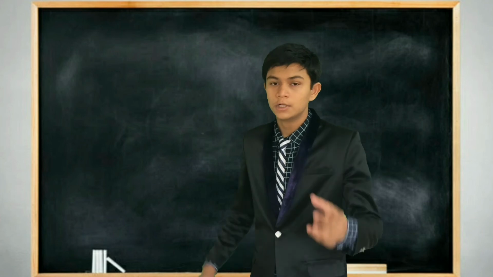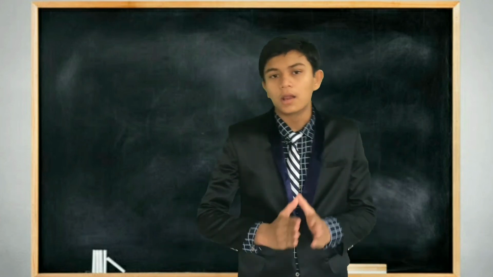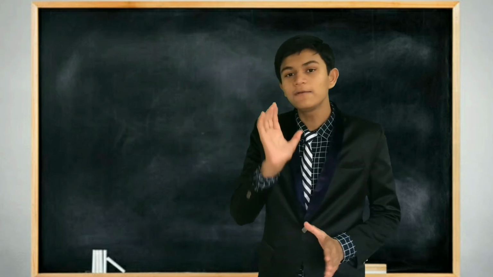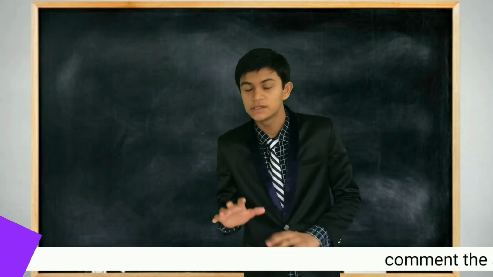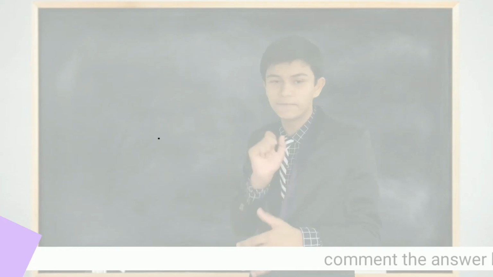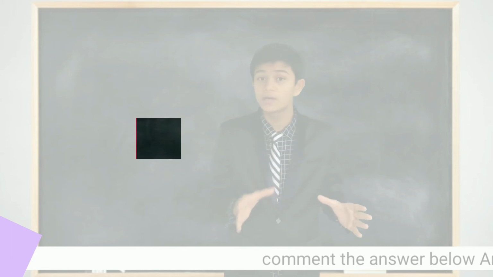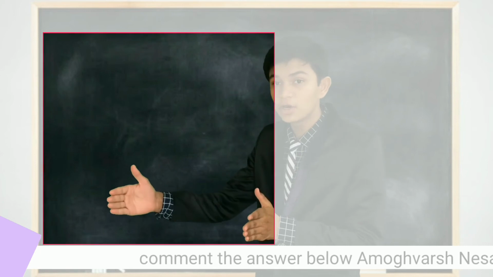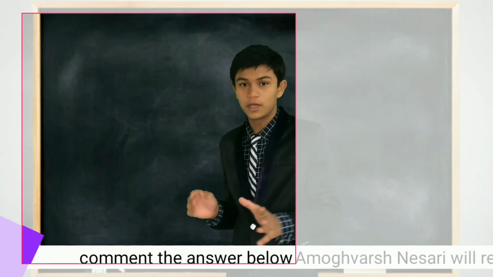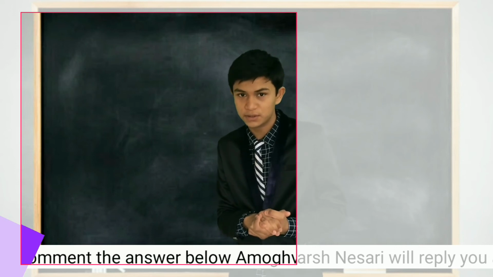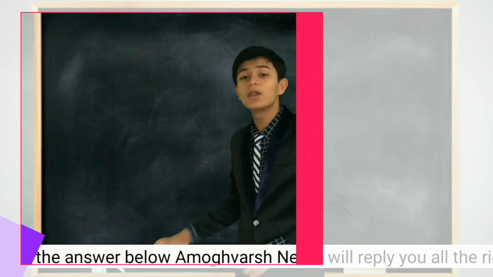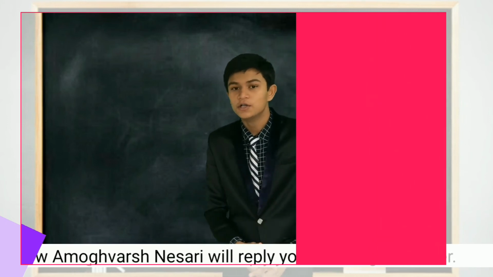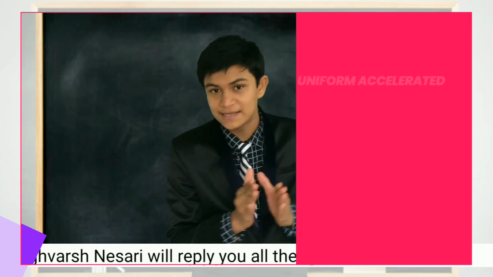Ram travels 100 kilometers in 25 hours, and after traveling 100 kilometers he changes his speed to 100 kilometers in 50 hours. Use the same formula, find both the accelerations and comment below. So this is what acceleration is.